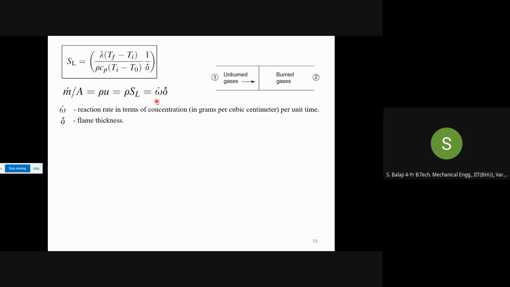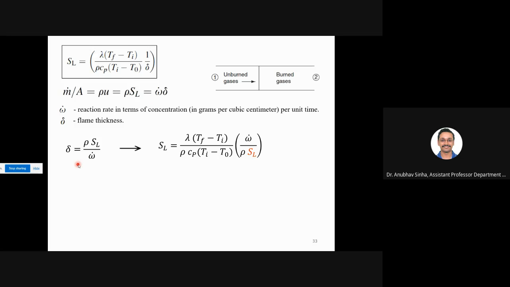Yes, sir. Fine. Now using this, if I substitute this equation into this SL, or let us start from this. So using the last two terms, if I divide rho SL by omega dot, I get delta. Now, if I substitute this back to this equation, we have our delta here. So I substitute this value. This is what we'll get.